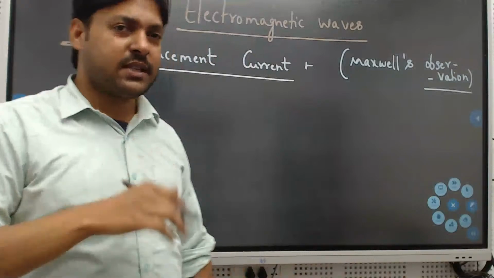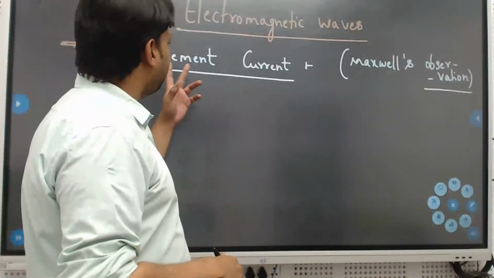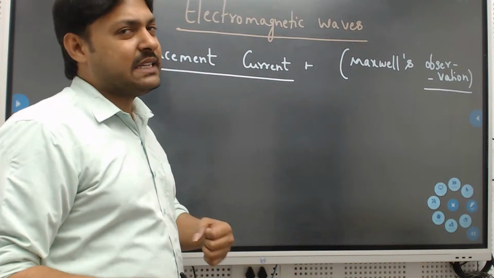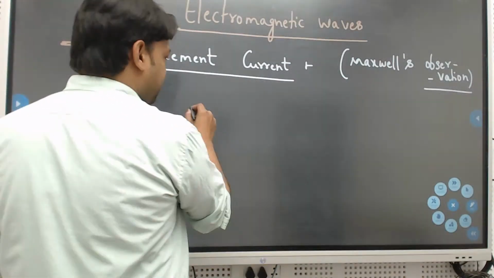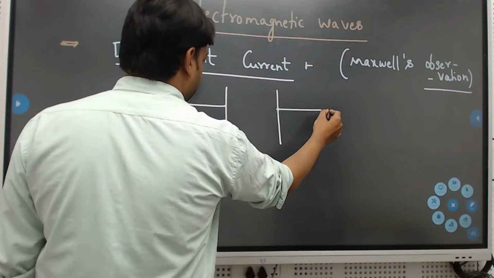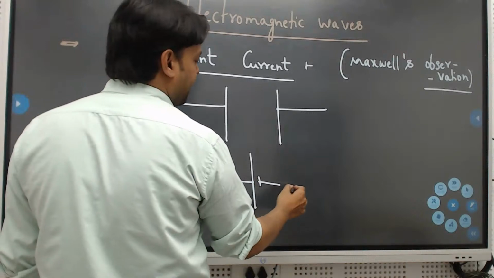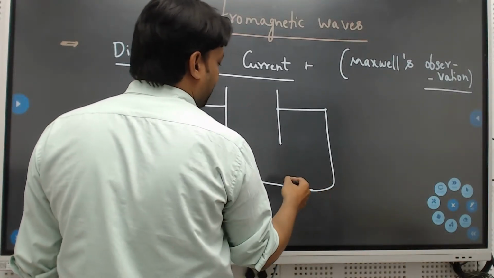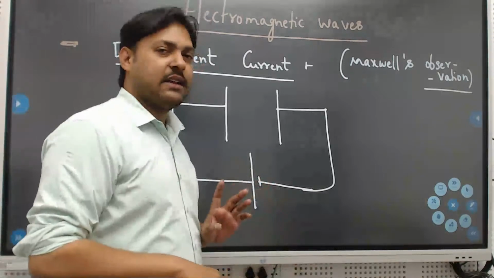So what he observed, we'll discuss now, and he gave a new concept which is the displacement current. So he considered a capacitor. Okay. So he considered an uncharged capacitor connected to a battery.